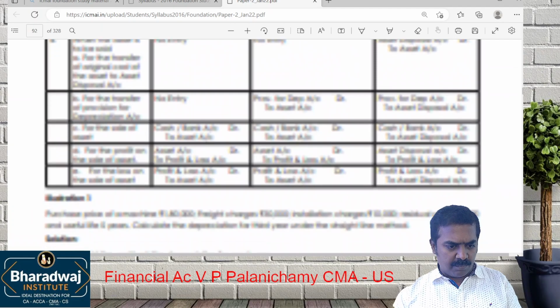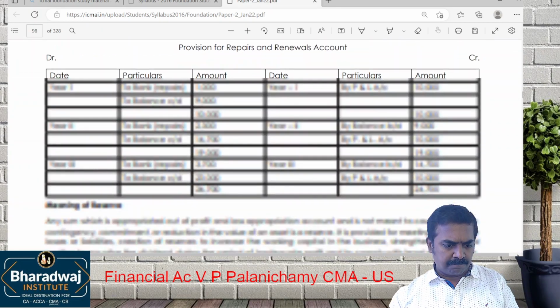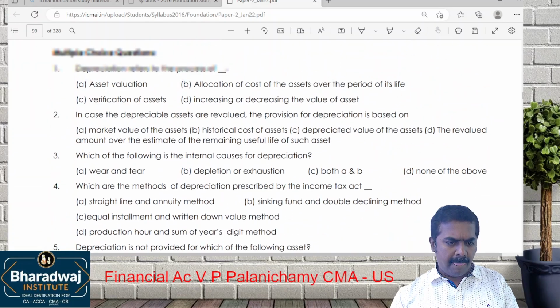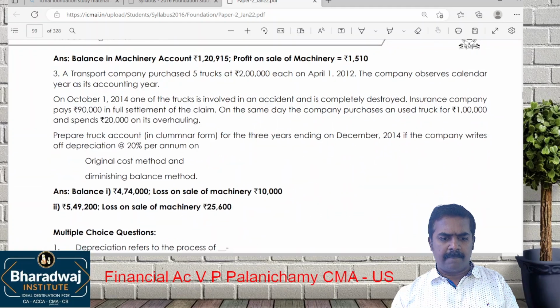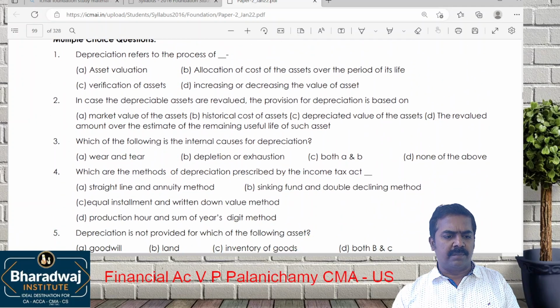We'll go for some book back questions. No need to go through ledger accounts and all. Go to the book back questions. Page number 91.